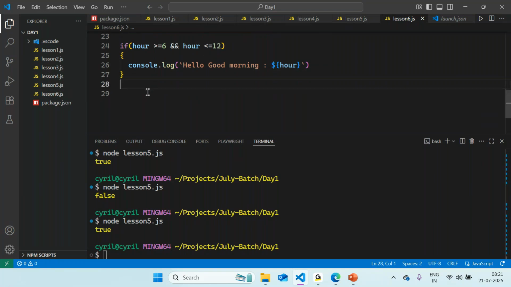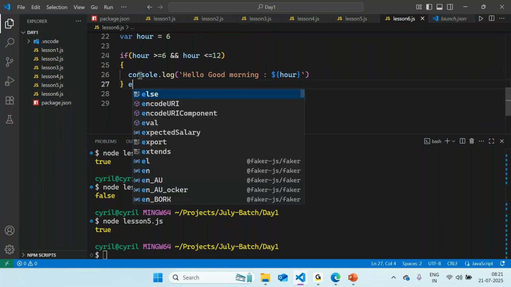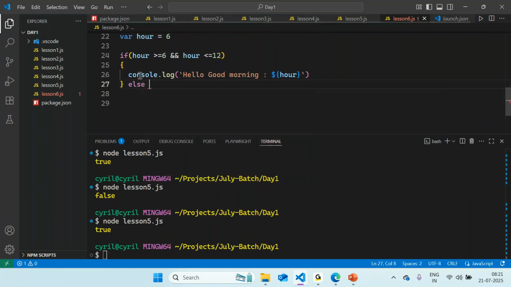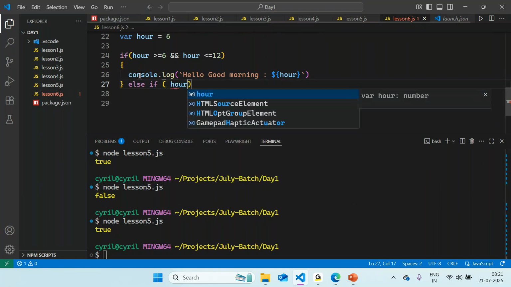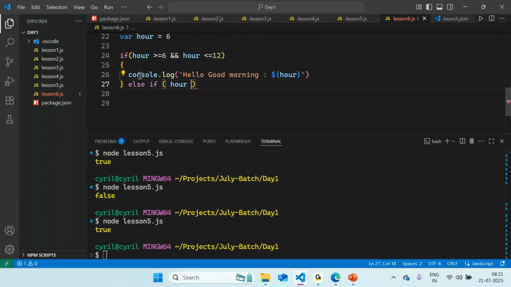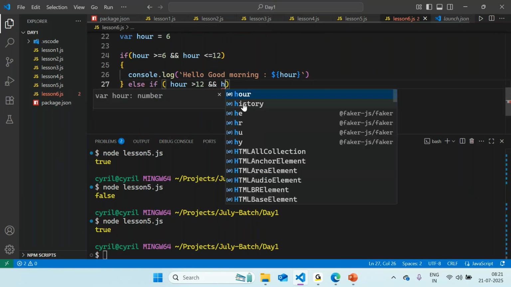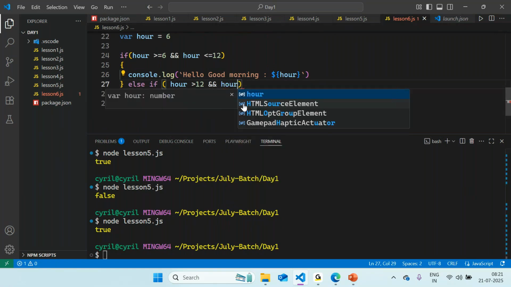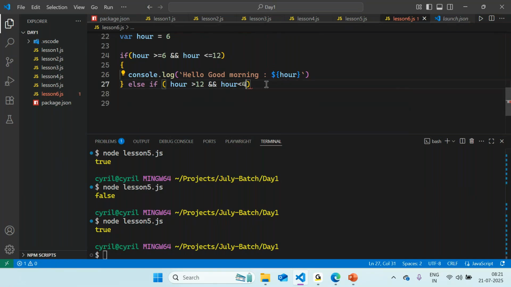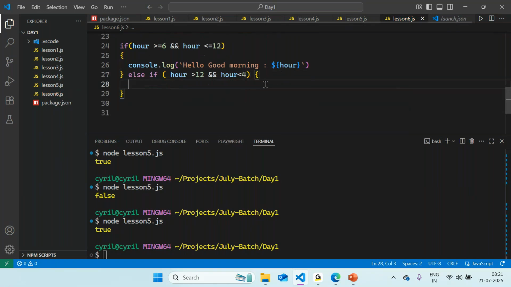And if it is outside 6 to 12, right, then what we need to do is greet with some other statement, right? So if you want to add one more statement, you can make use of else if, right? And inside else if we can provide another expression, so hour greater than 12, correct? And also between 4, right? So 4 p.m. is something that we mentioned, right? So and hour less than 4. Okay, we can have another statement.